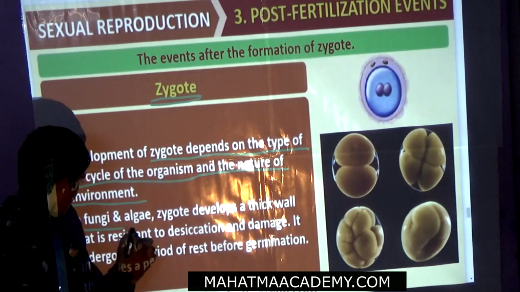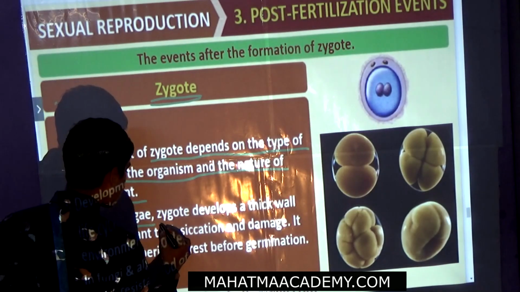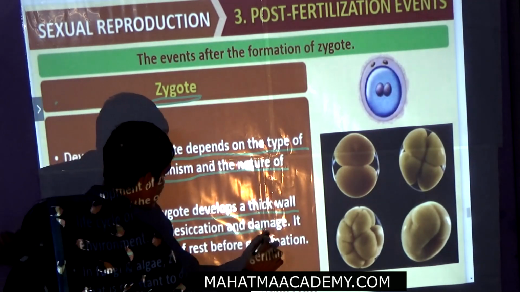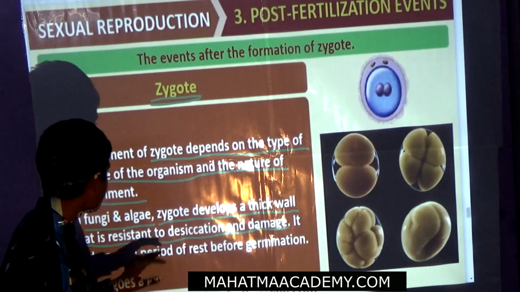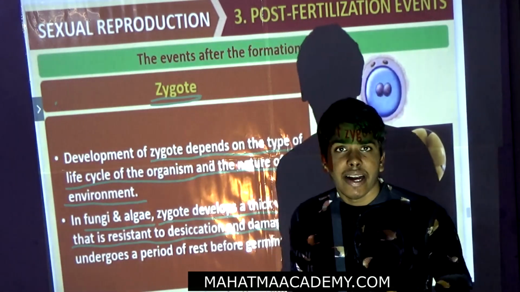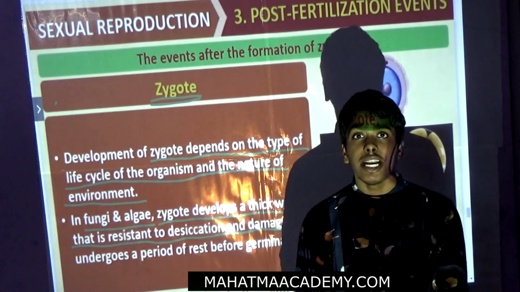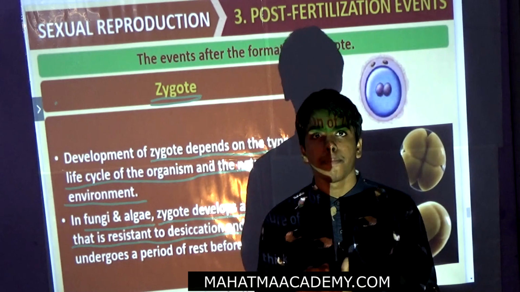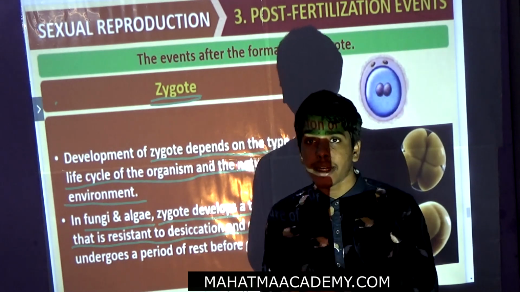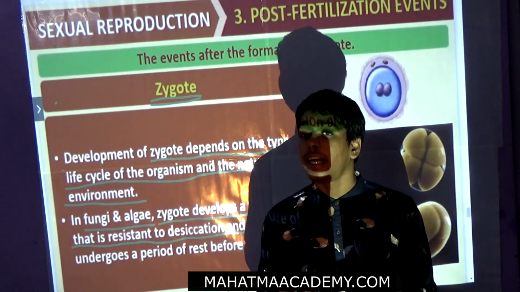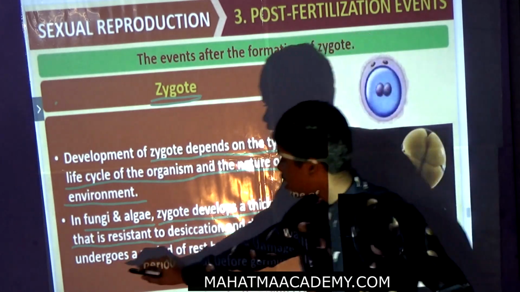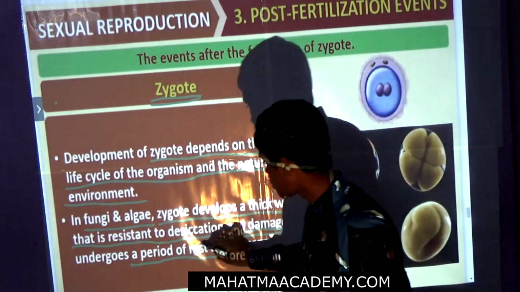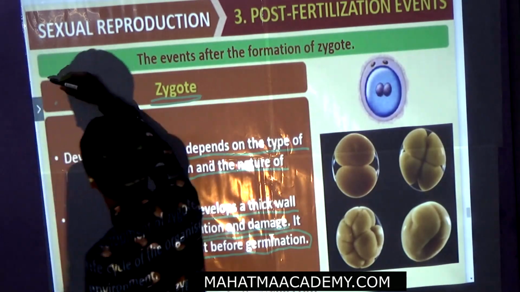Now, in fungi and algae, the zygote develops a thick wall that is resistant to desiccation and damage. This protects the zygote from damage and desiccation from the external environment. So it undergoes a period of rest before germination.